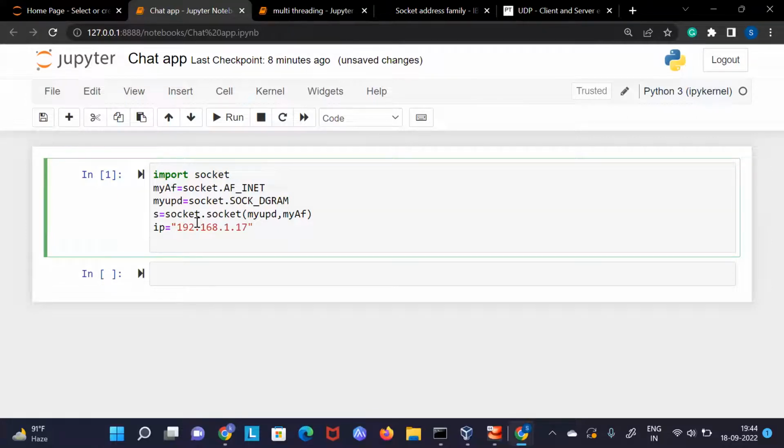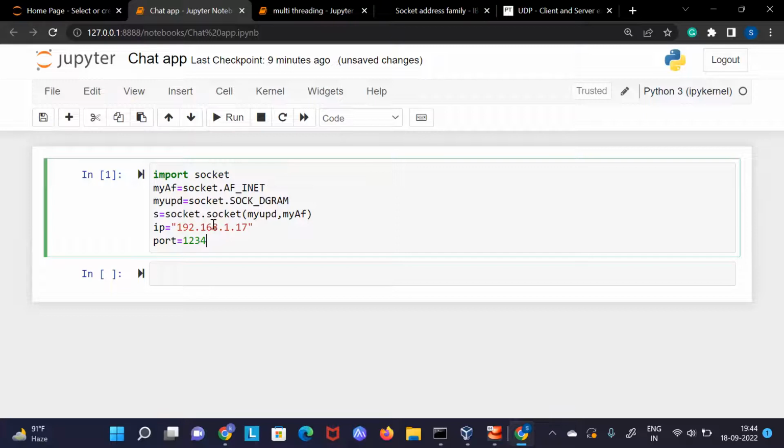This would be the IP, and I will also have to mention which port I want to run this on. A lot of applications might be running on the UDP protocol, and they might be running on different port numbers, so here I will have to give a unique port number. The port number I am giving is 1234. You can give something else also. So the port number I have provided here.